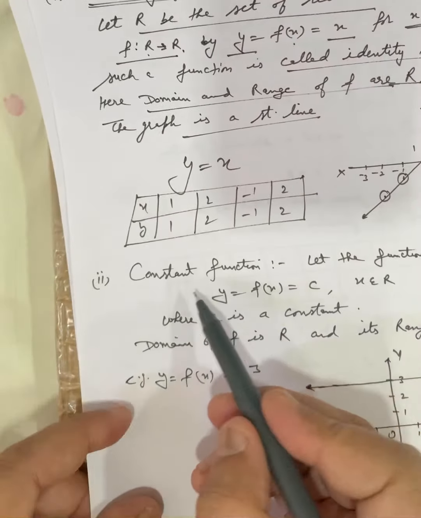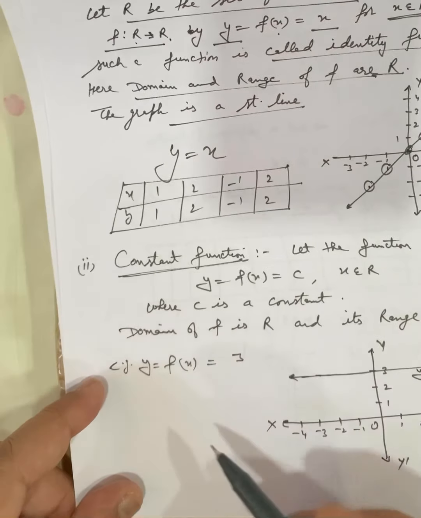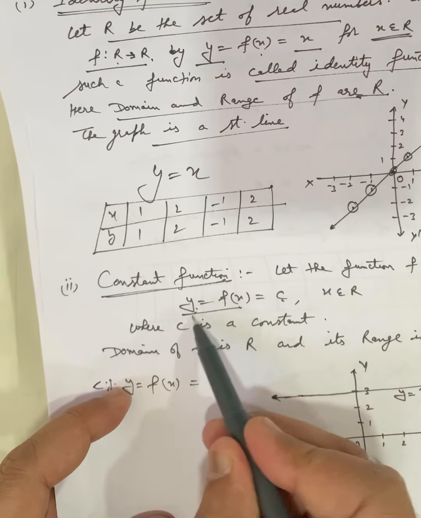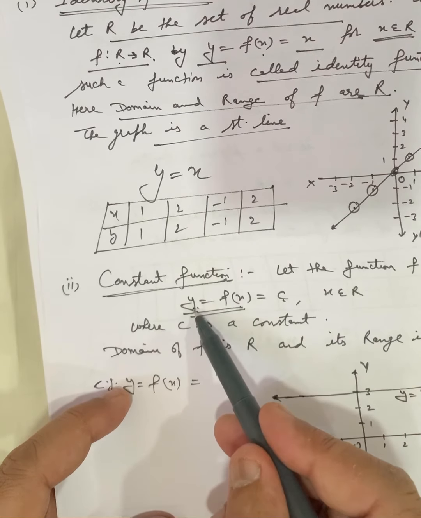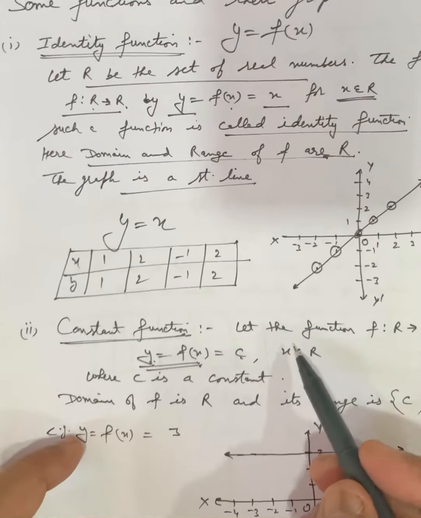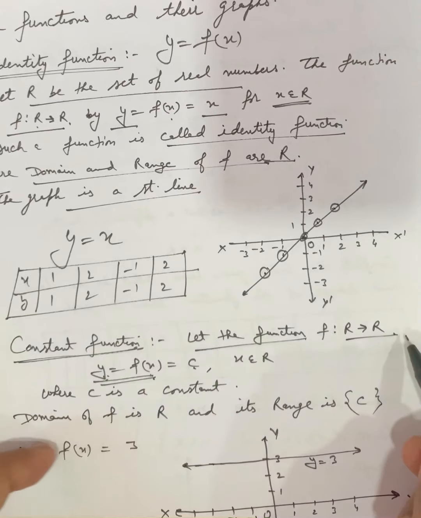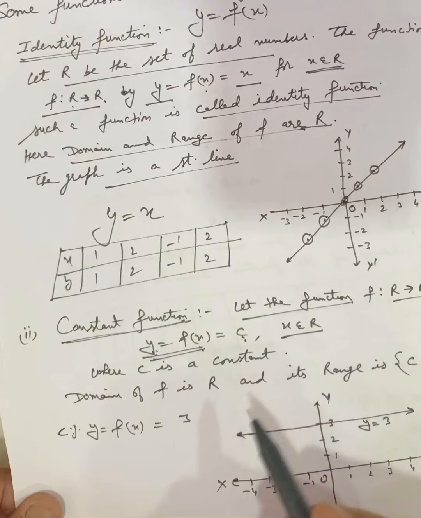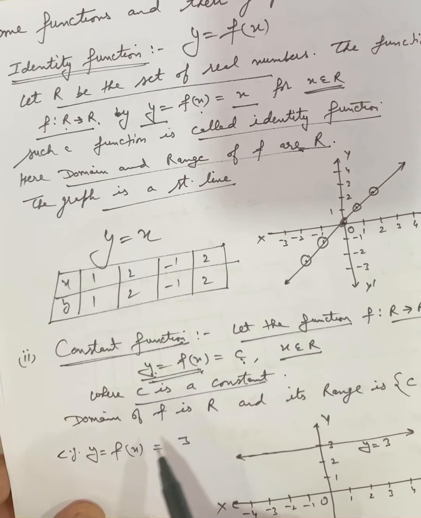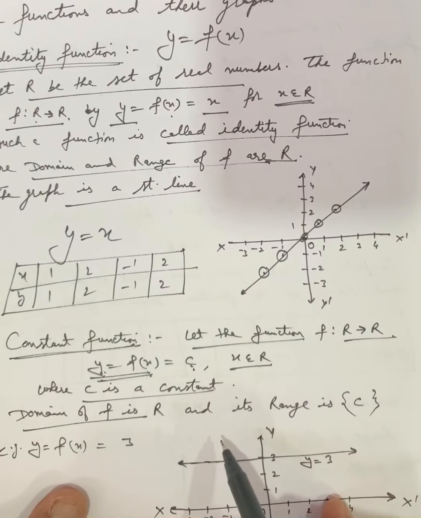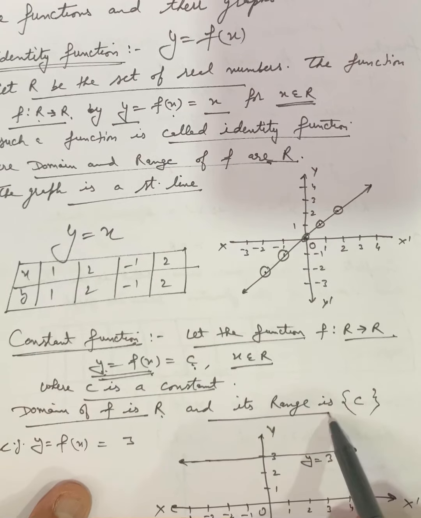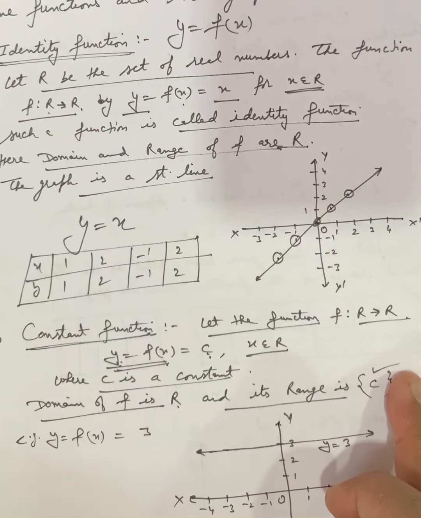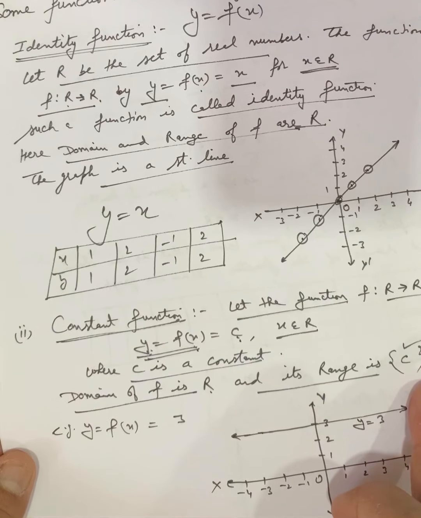Now the constant function, you have done this before too. y is equal to any constant. Y or f(x), that is the same thing. So we write either y or f(x). Let f be the function from real to real. Y is equal to c. C stands for any constant, x belongs to real. So c is the constant. The domain of the function f will be all real and its range will be the constant. Always c will come. For each and every value of x, y will always be that constant.